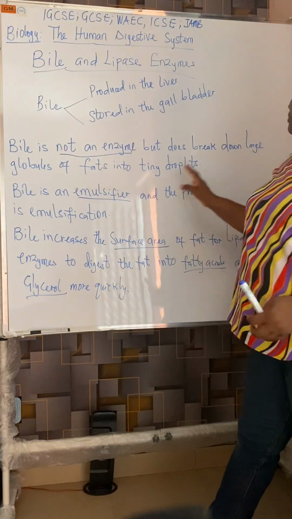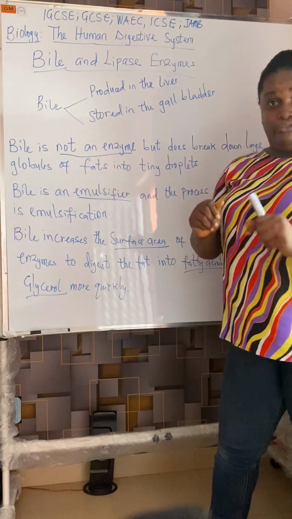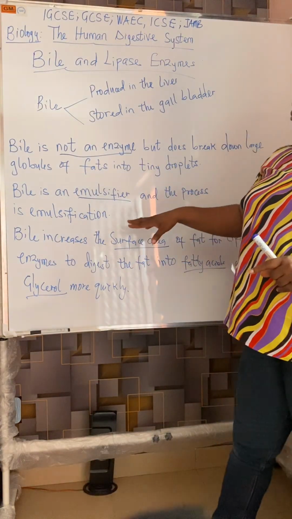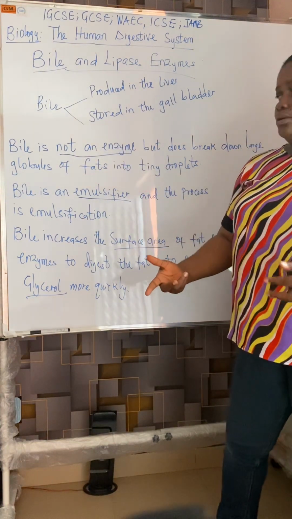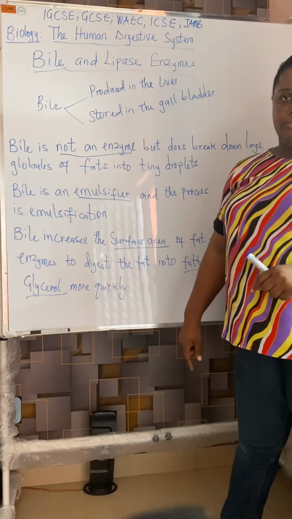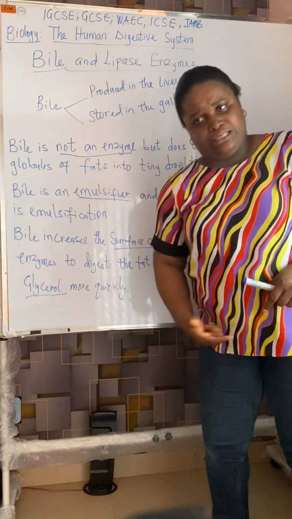Bile is not an enzyme, but it helps to break down large globules of fats into tiny droplets. Substances that can do this, we call them emulsifiers. So bile is an emulsifier. So it enables the emulsification of fat.